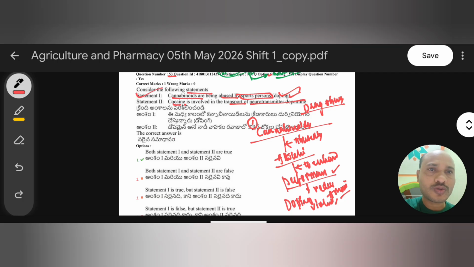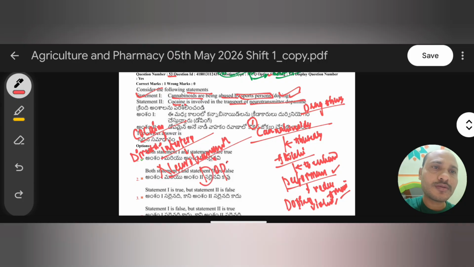Now coming to cocaine. The cocaine drug directly interferes with a very important neurotransmitter, and that neurotransmitter is dopamine. It directly interferes with the dopamine neurotransmitter by blocking reuptake transport. Generally what happens here: we have two neurons, for example like this. The gap between two neurons is called the synapse. Between two neurons there is a space, and this space is called the synapse.